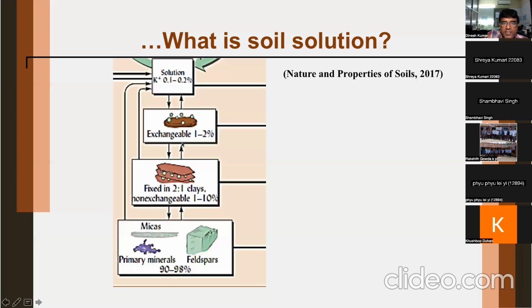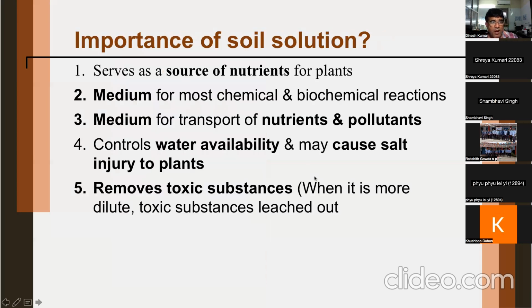Then exchangeable potassium is a very small fraction, 1 to 2% of the total potassium. And in solution, it is 0.1 to 2%. So all these 4 values are very, very important. They will definitely come somewhere in your quizzes or any other exams.